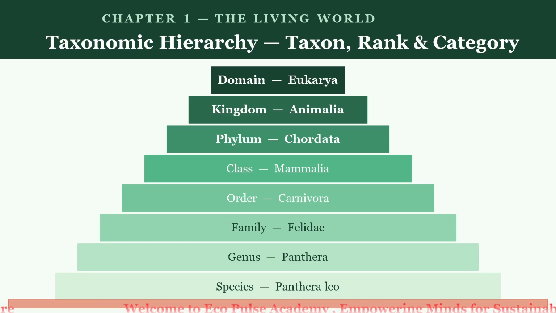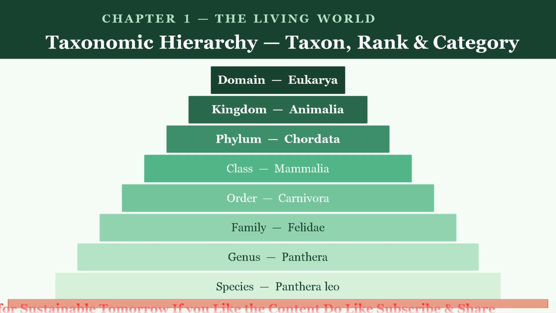What is the importance of the taxonomic hierarchy? Number one is it organizes the biological diversity. It helps in systematically categorizing the vast diversity of the organisms. Second importance is it indicates the evolutionary relationships. That is, it reflects the evolutionary history and genetic relationships among the organisms.